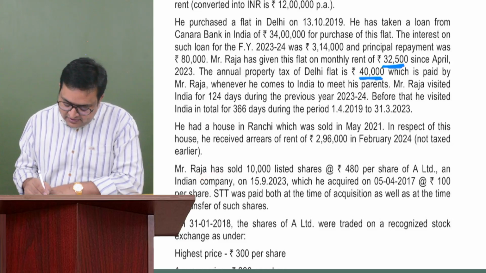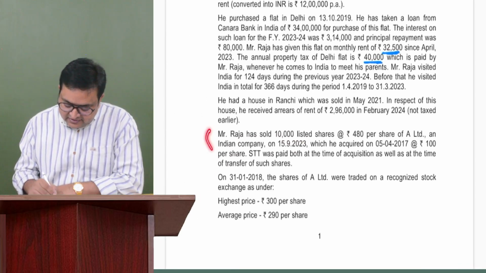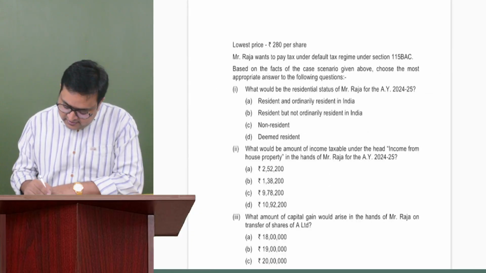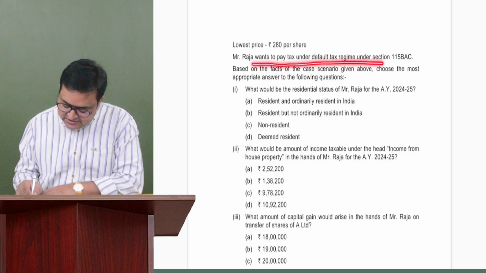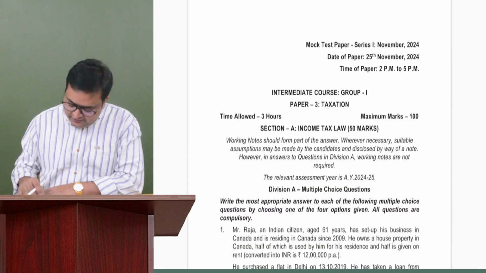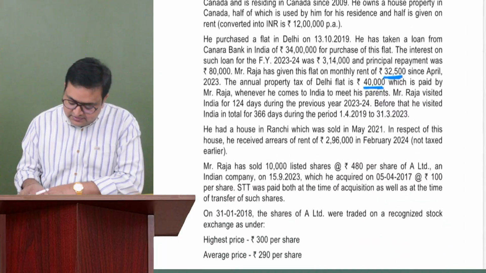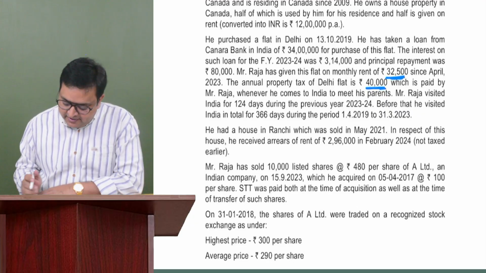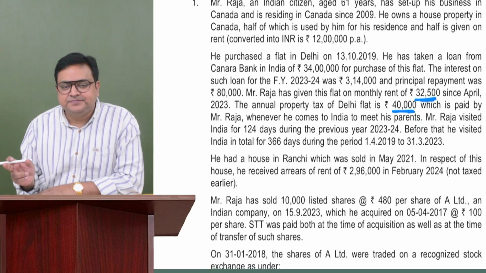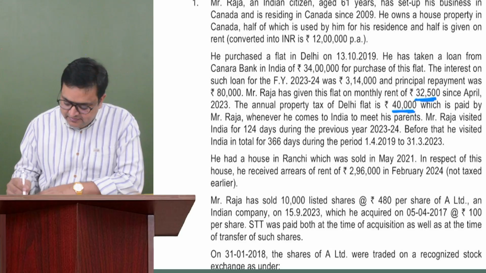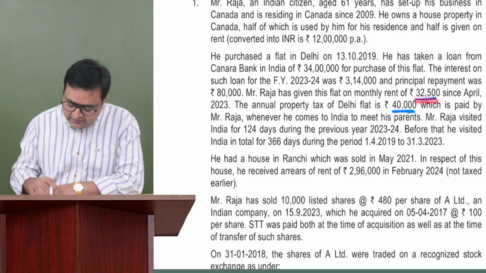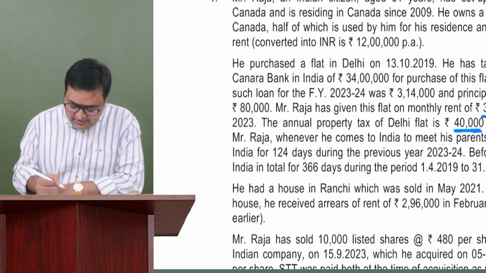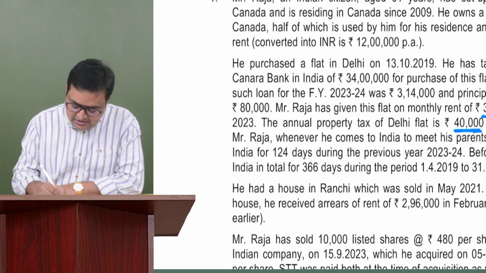Mr. Raja has sold 10,000 listed shares. Okay, now they have started about shares now. And Mr. Raja wants to pay tax under default regime based on the above facts. So one of the things which we can determine is his house property income, because one of the MCQs was house property income. He is receiving a rent of 32,500. There is no information of expected rent, so this rent received would become GAV.